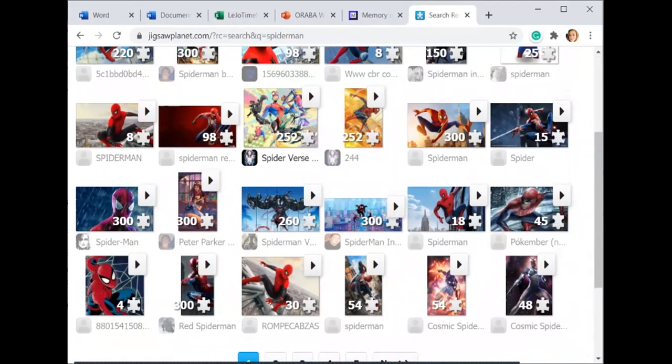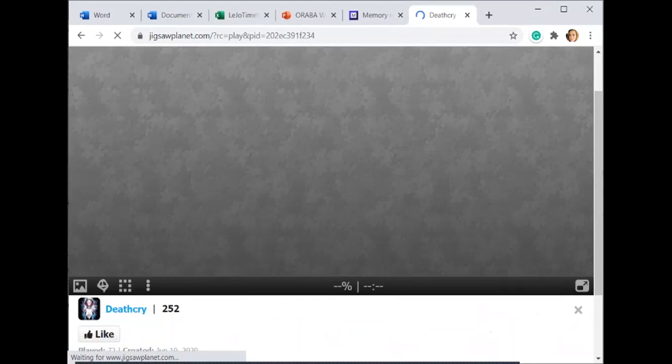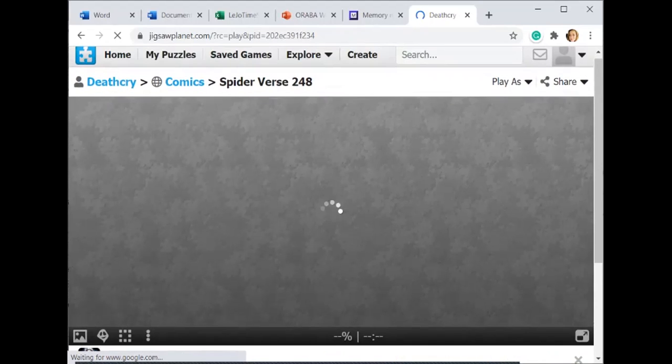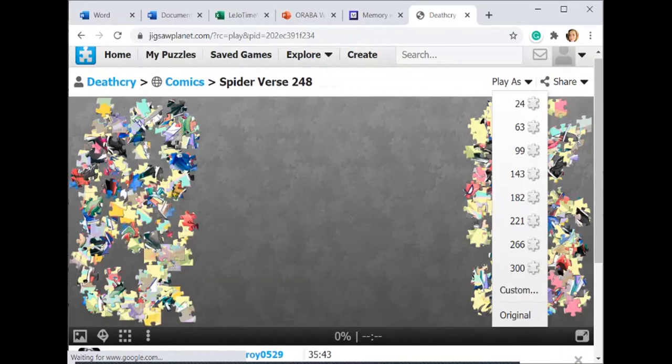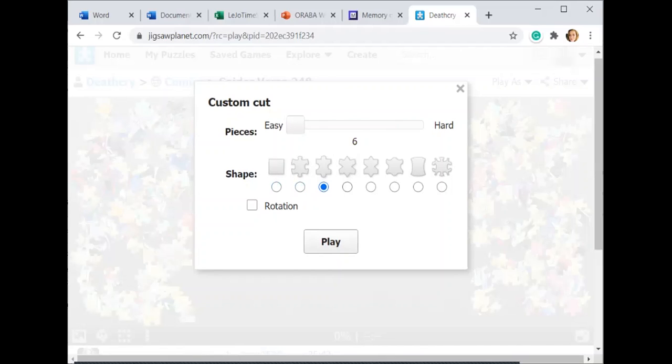So let's say your client really wants this Spider-Verse puzzle and it's 252. That might be a little time consuming. So right here, the Play As built-in feature, there are preset numbers of pieces, so you can make it as small as you want. If you need to make it smaller, you can come to custom and go all the way down to 6 or even 4 pieces. You can change the shape of the puzzle to make it easier or harder.